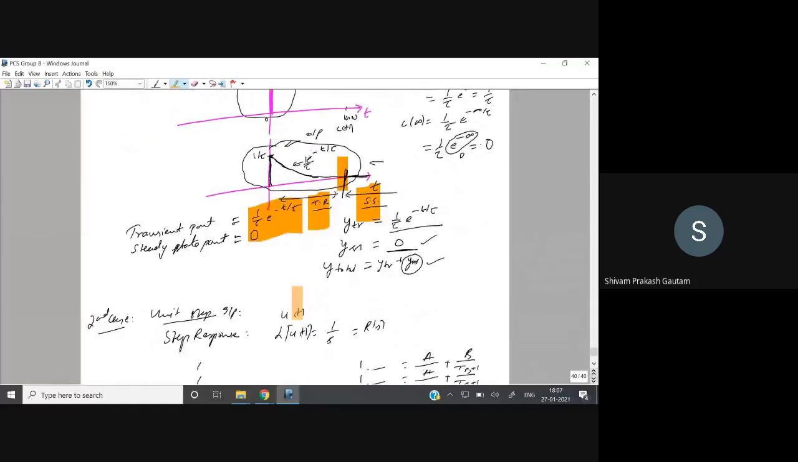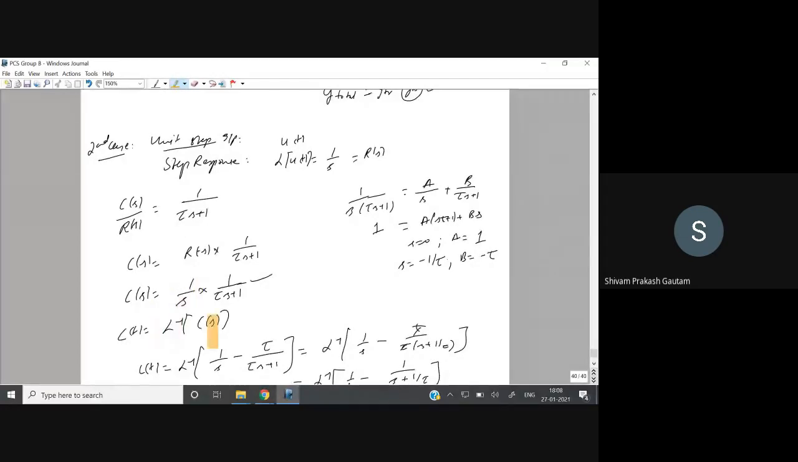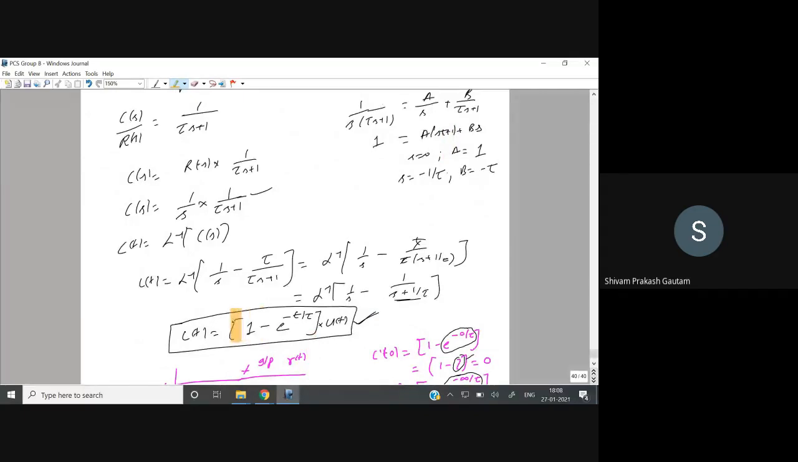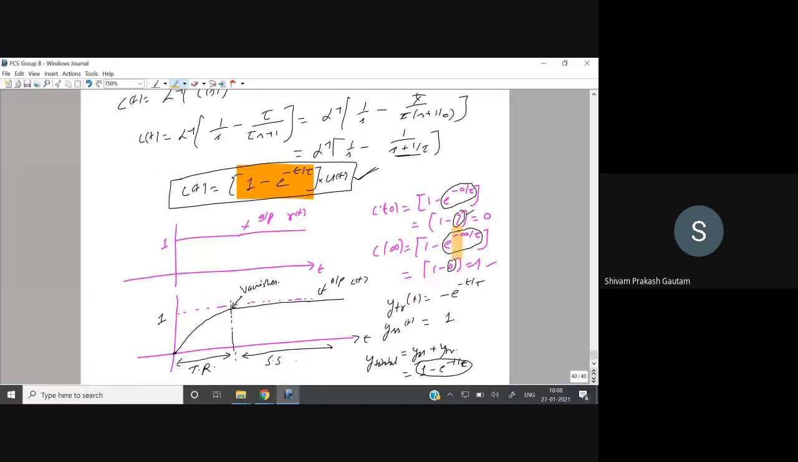Second case is unit step. In this case, R(s) will be equal to 1 by s. Now we have done partial fractions, and finally we have obtained this result: 1 minus e to the power minus t by tau. Now if you put t equal to 0, the magnitude of the response is 0. At t equal to infinity, the magnitude of the response is 1. Let's suppose that this is infinite time, because I cannot show you infinity. At infinity it is 1. You can see I have written magnitude 1 here.